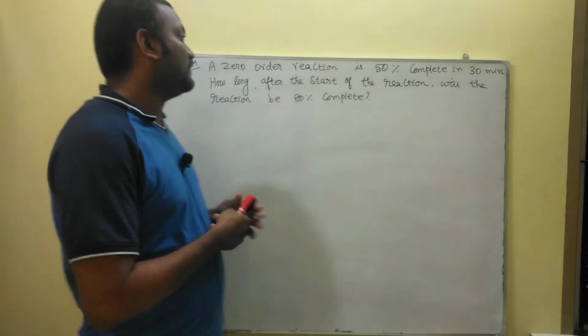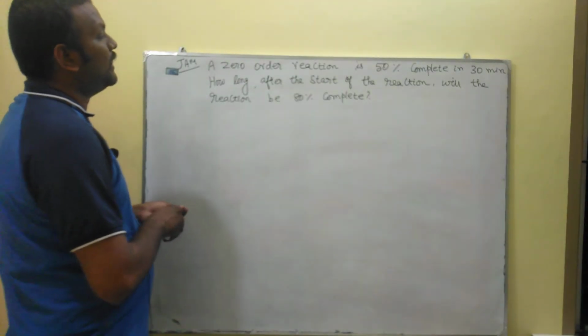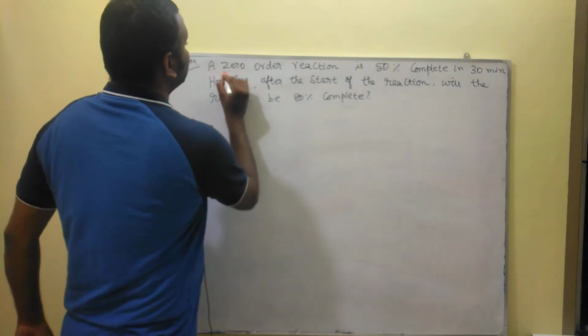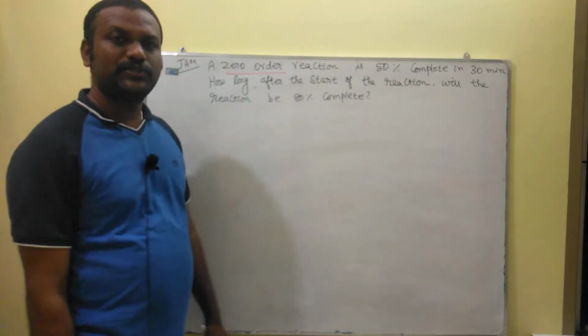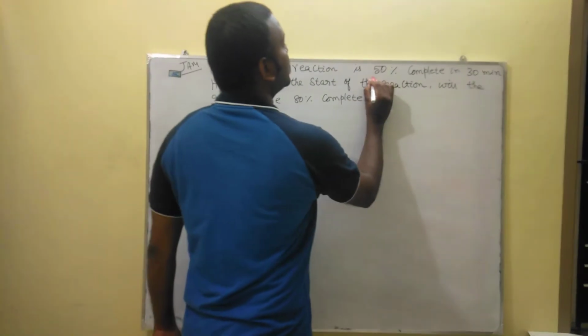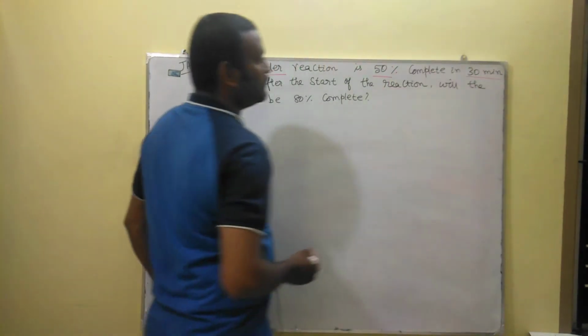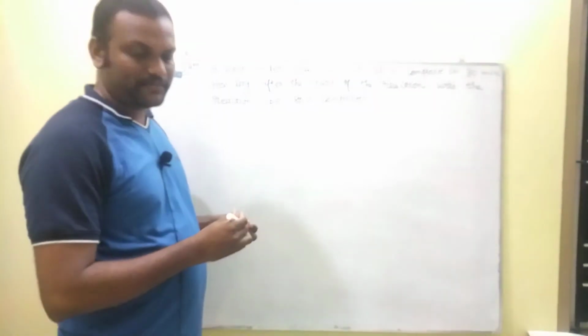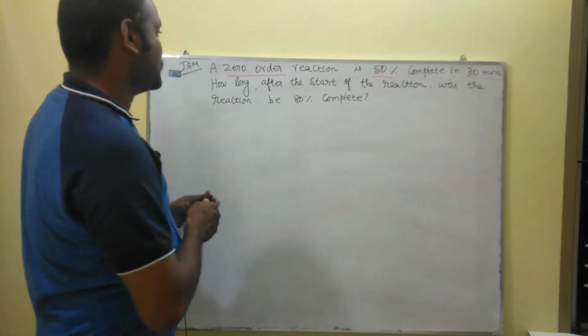From this given data, what are the things which are arrived? The reaction is a zero order reaction and 50% is completed in 30 minutes. So this is the real information arrived. Right.